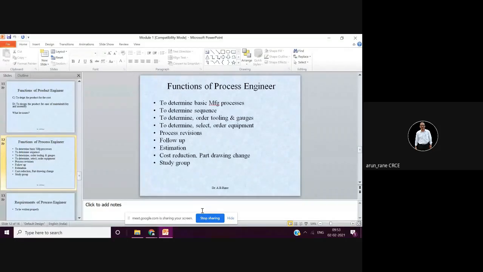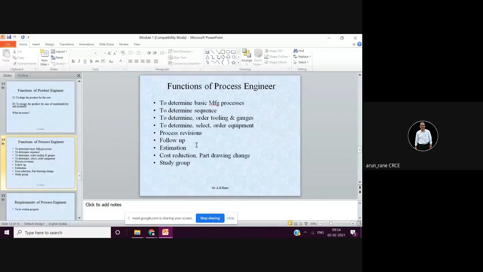Then estimation, as I told, whether tool design, process design or equipment design, he has to give the estimation to the management that if you are going to make this product, then this is going to be the estimate for this. Then I need this machine, I need a CNC lathe, or I need CNC grinding.